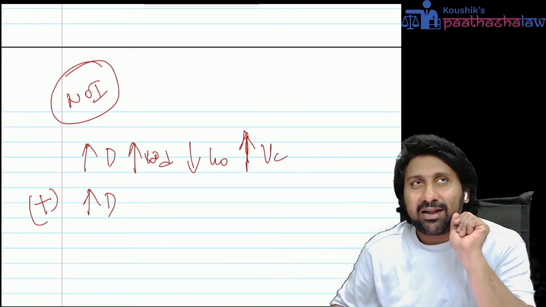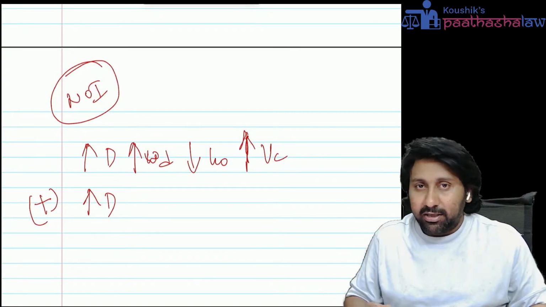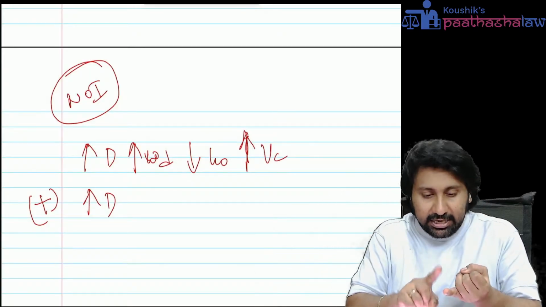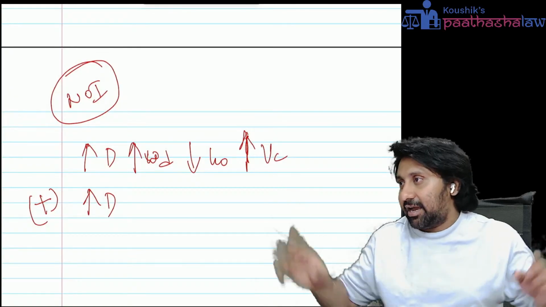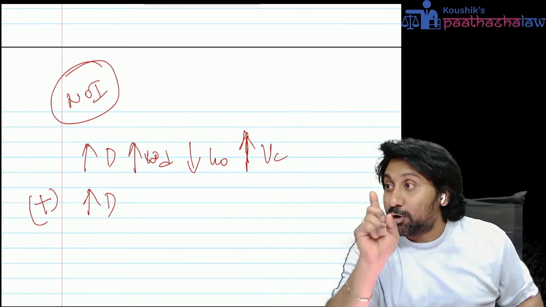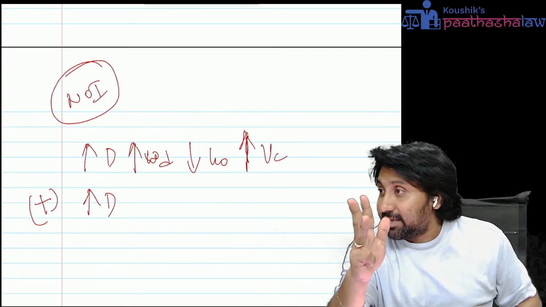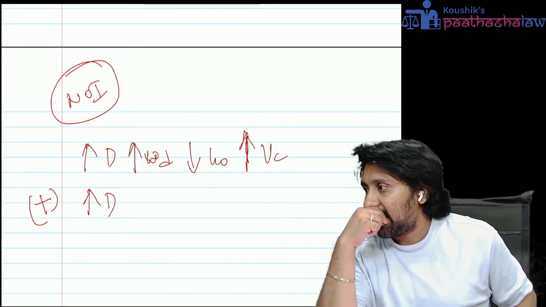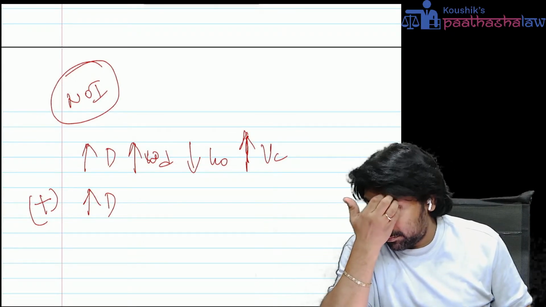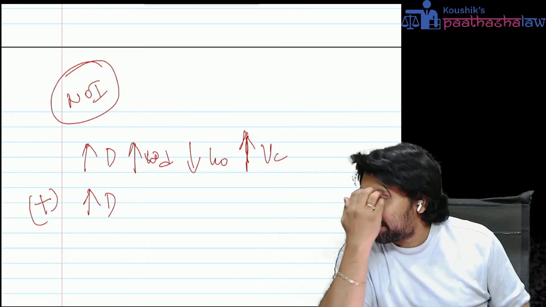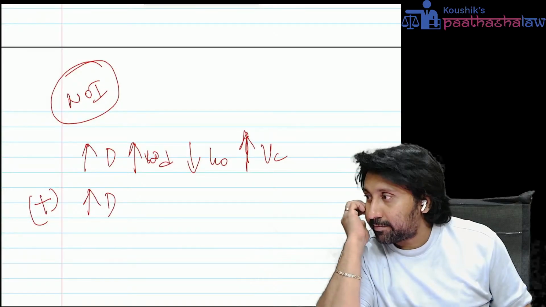Try to understand what debenture holders look for. Do they look for EBIT, EBT, EAT, EPS?